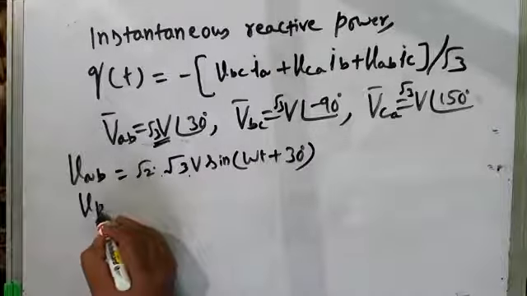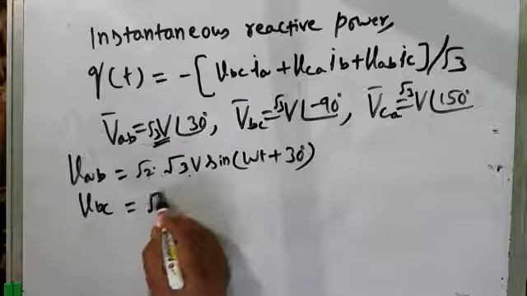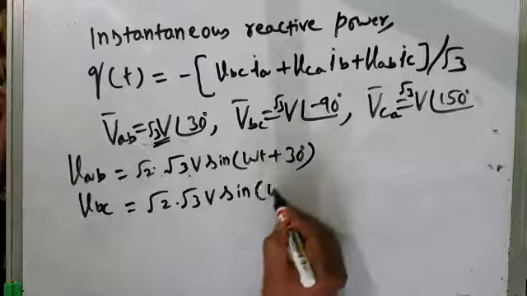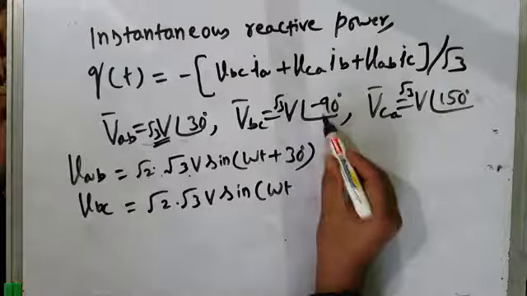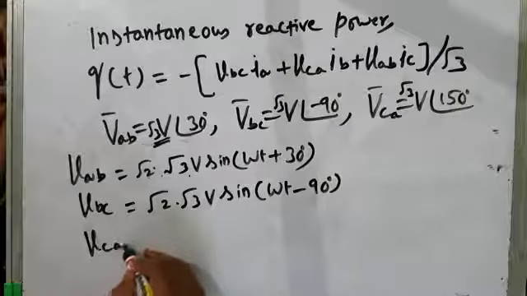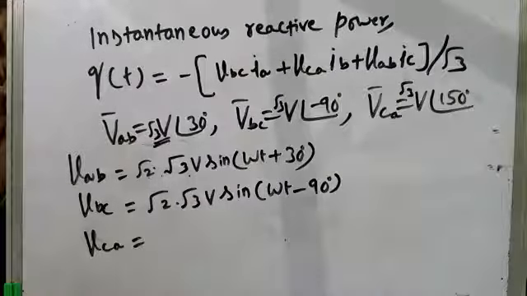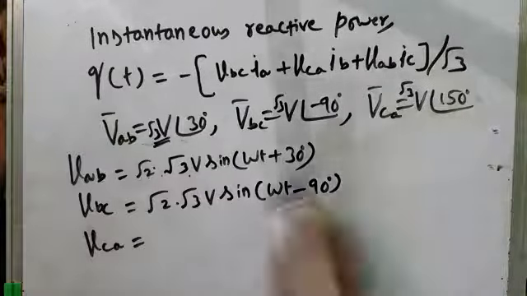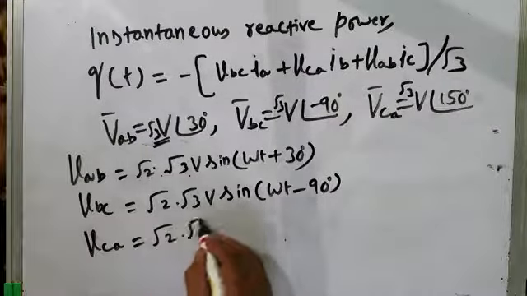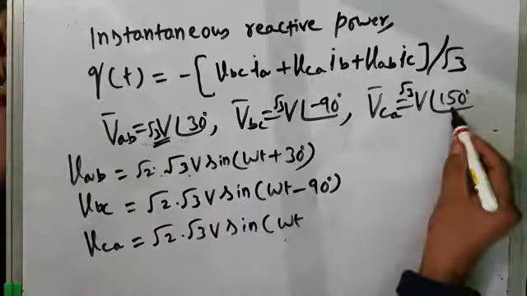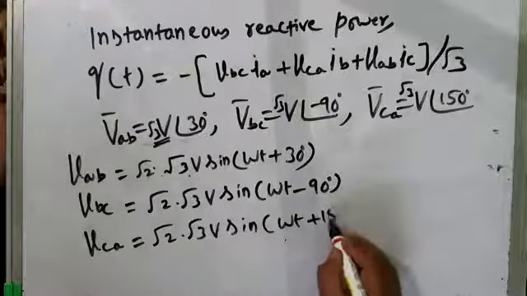Similarly, what is VBC? That is root 2 into root 3V sin of omega t minus 90 degrees. And the expression for the instantaneous line voltage VCA is equal to root 2 into root 3V sin of omega t plus 150 degrees, leading by 150 degrees.